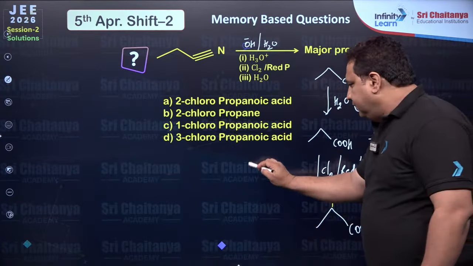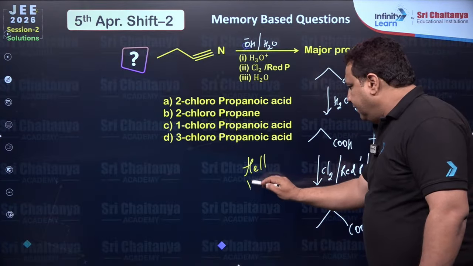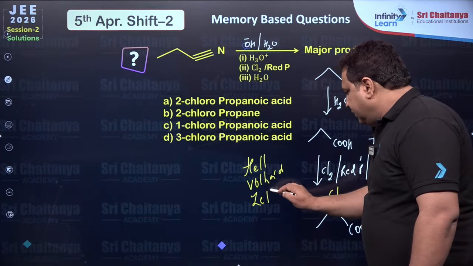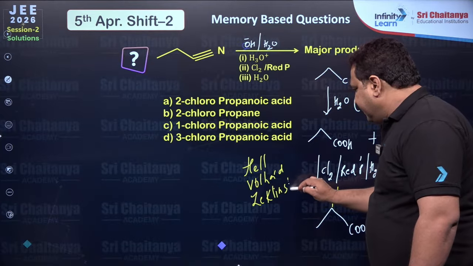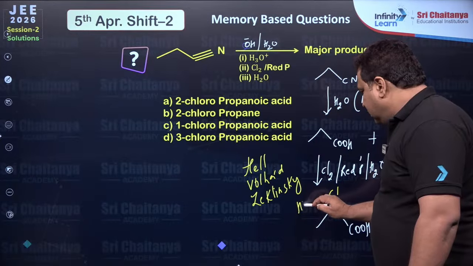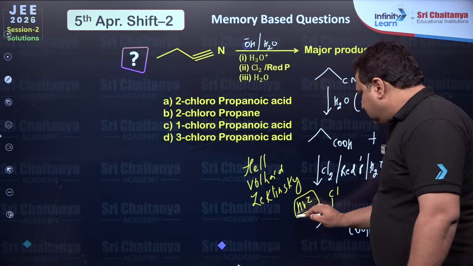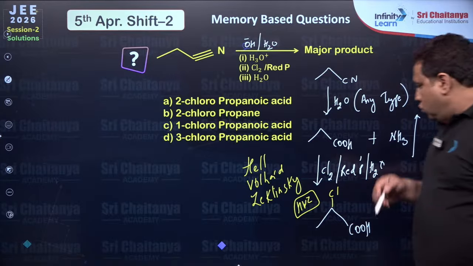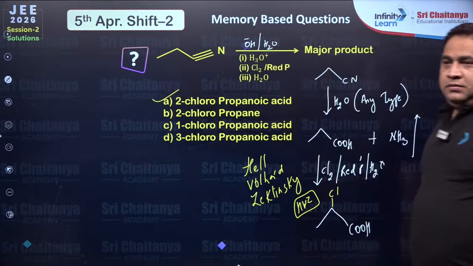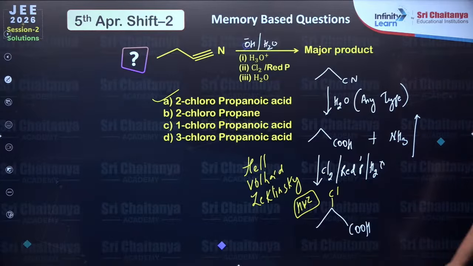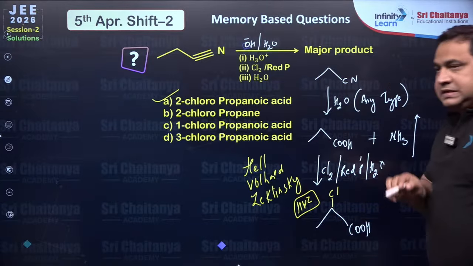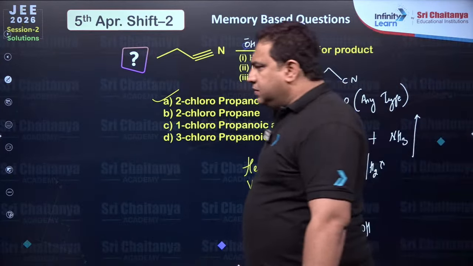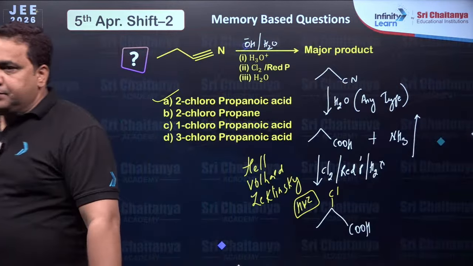This is called Hell Volhard Zelinsky reaction, commonly called HVZ. So answer is 2-chloropropanoic acid. Clear? Hell Volhard Zelinsky reaction, 2-chloropropanoic acid. Very simple and standard question, right?